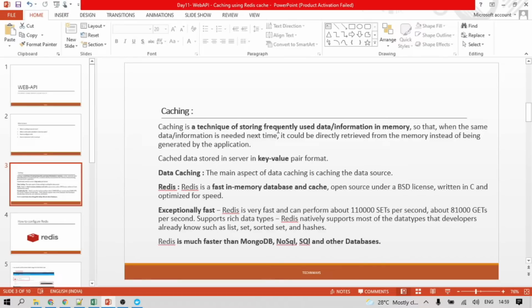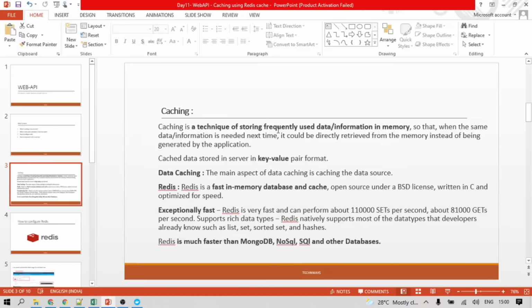So what will happen is, we call the API, the API goes to the BL layer, then the DL layer, and then to the Oracle database, where it runs the procedure, gets the data, and comes back as a response to the caller. Only then is the data available to the caller.